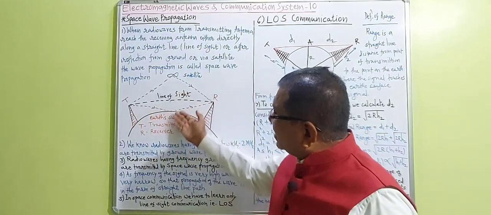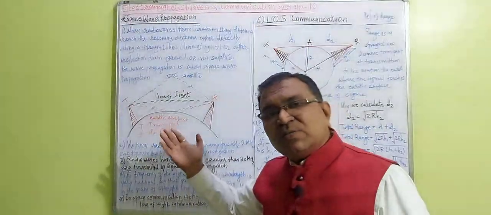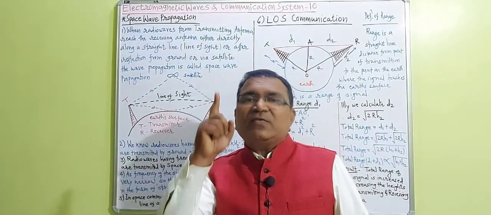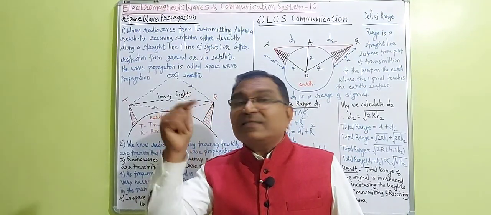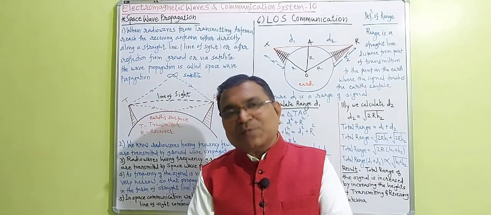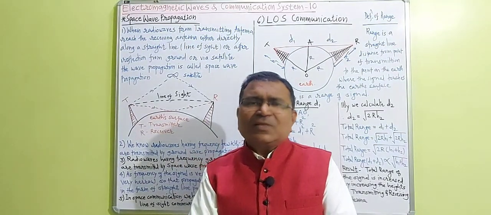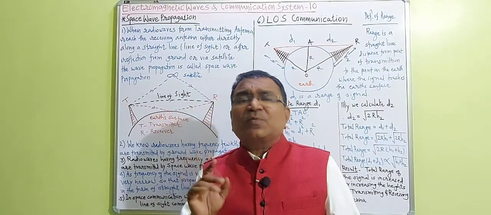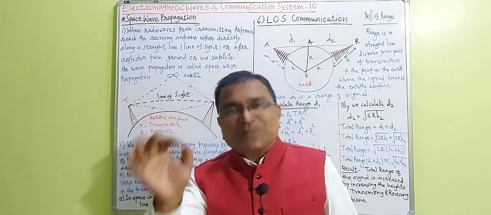Those three types I have already shown on the board. Those three types combined in one sentence are nothing but the definition of space wave propagation, dear students. So it is the simplest way to prepare the definition.